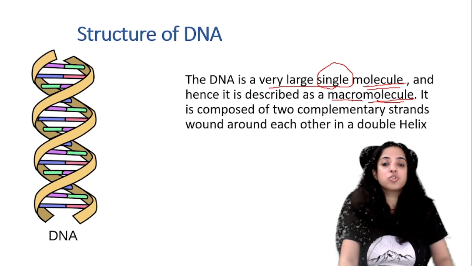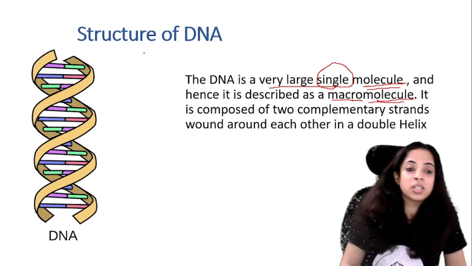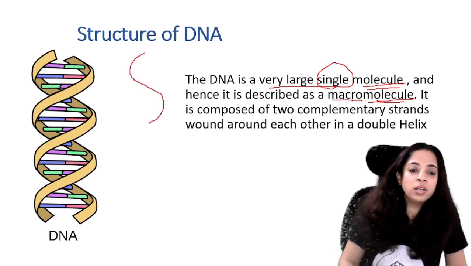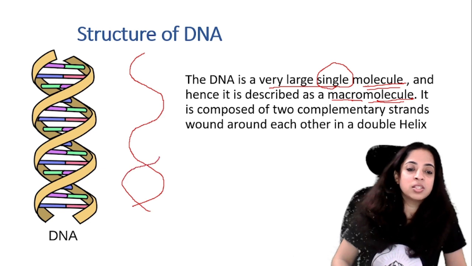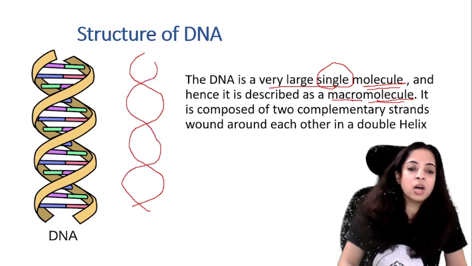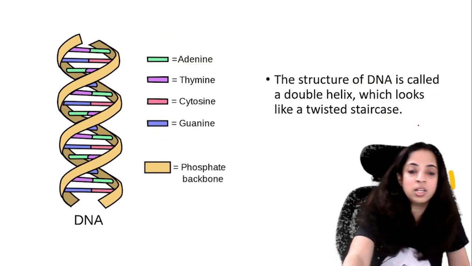It is composed of 2 complementary strands wound around each other in a double helix. So you can see this is one strand. Okay, this is one strand and this is another strand. So these 2 strands are wound around. Okay, so they are known as 2 complementary strands wound around each other in a double helix. This is known as a double helix.